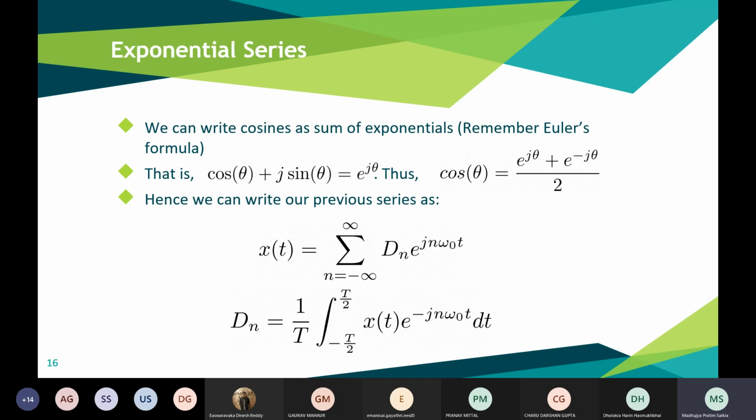So x(t) can now be represented as the summation of dn e raised to the power j n omega naught t, where n goes from minus infinity to infinity, and each term dn can be represented as the integral of x(t) e raised to the power minus j n omega naught t, integrated over a period, divided by the time period.